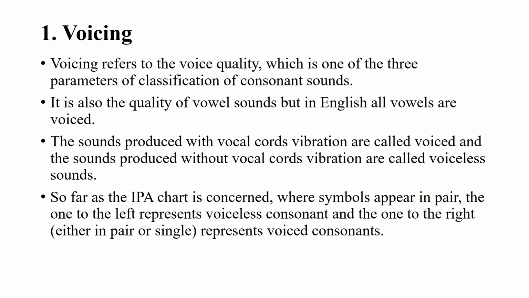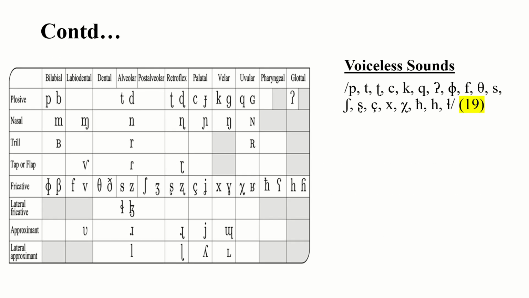So, so far as the IPA chart is concerned, where symbols appear in pairs, while looking at that chart, the sounds which are given on the left hand side are called voiceless, and the sounds which are given on the right hand side are voiced consonants. So look at this chart.